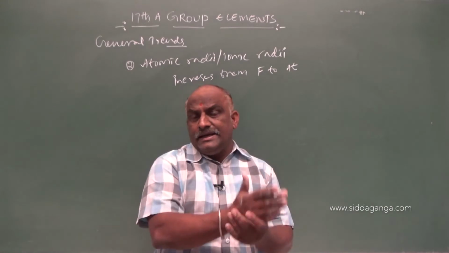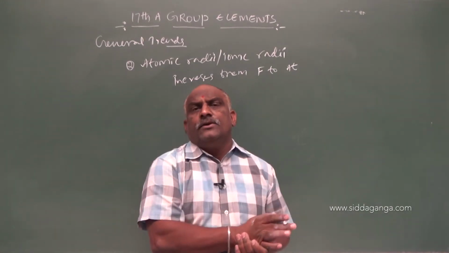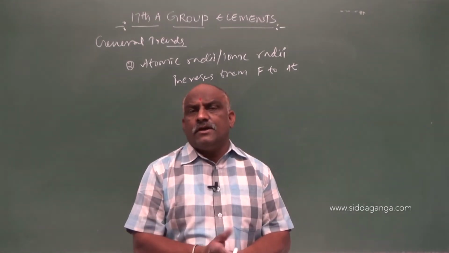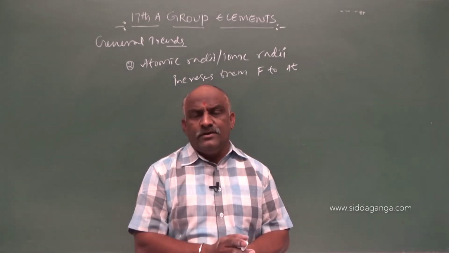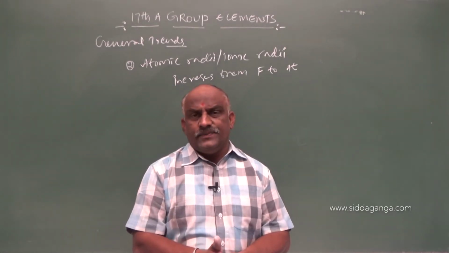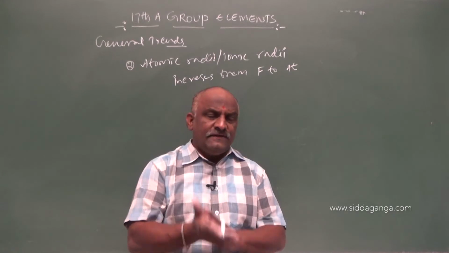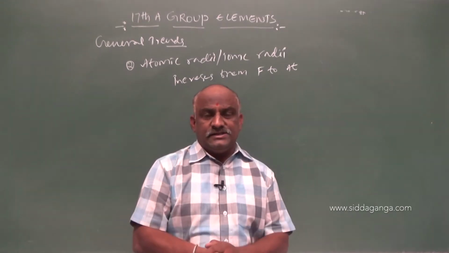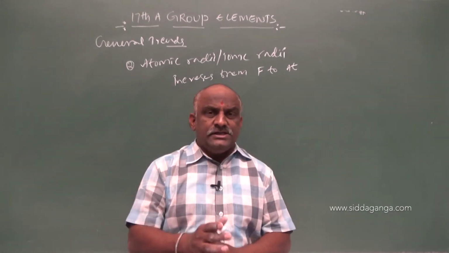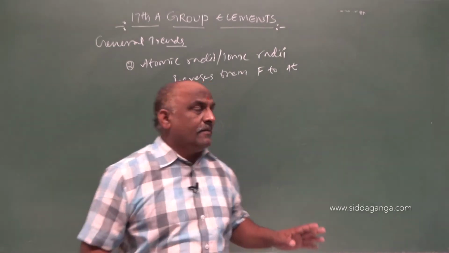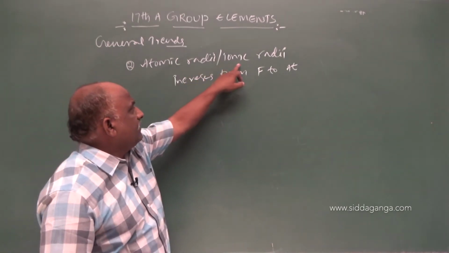What we are expecting, the increment will not be fully done due to lanthanide contraction. We know that lanthanide contraction, poor shielding effect of d orbitals and f orbitals increasing, but that is not a successful increase. Successful increasing or a little bit increasing. Clear? So, atomic radii, ionic radii increases.